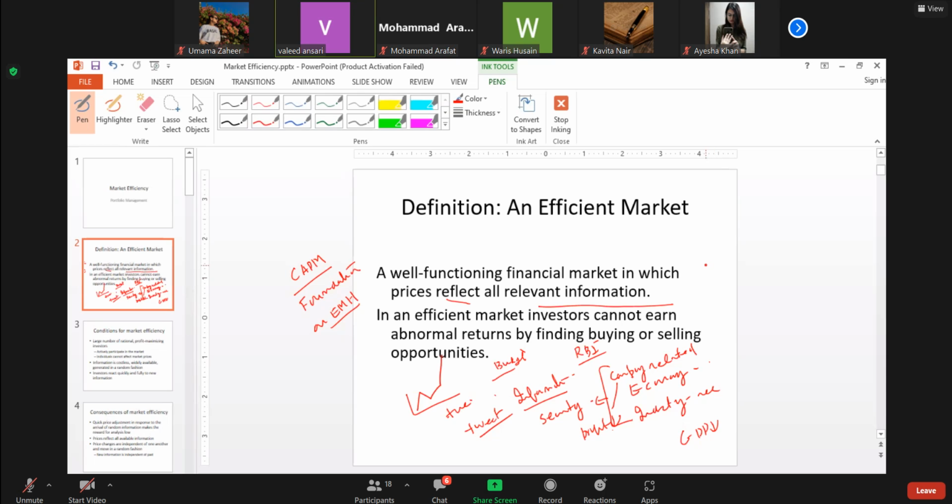And behind this is that whenever you are operating in an efficient market, since the market reflects all the information, one cannot get abnormal return. By abnormal return I mean that one cannot get a return which is more than the risk-adjusted return. Risk-adjusted return will have to be provided, otherwise the investor will not be willing to invest. But not abnormally more than that.